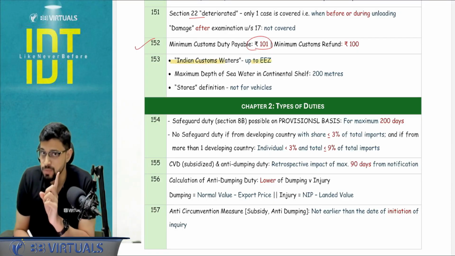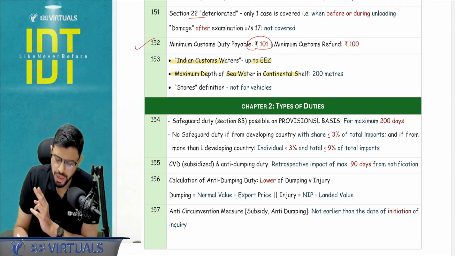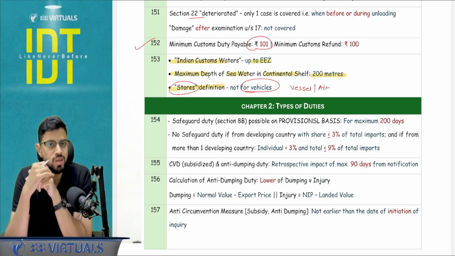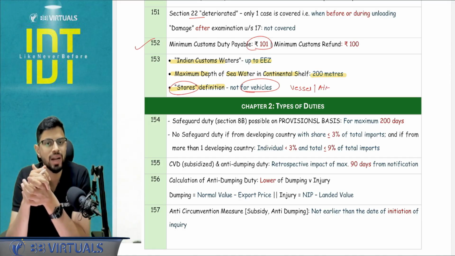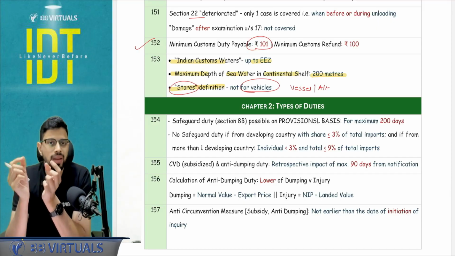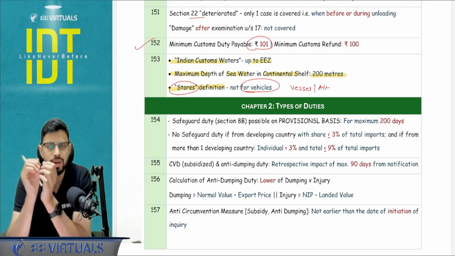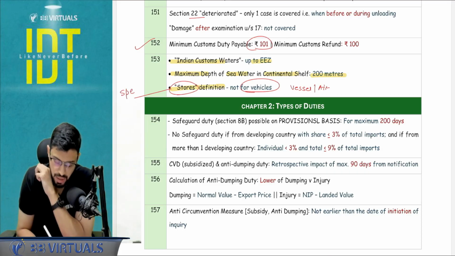Indian customs waters, it is up to the exclusive economic zone, that is 200 nautical miles. Maximum depth of sea water in the continental shelf, it is 200 meters. And the stores definition is not applicable for vehicle, it is applicable only for vessel and aircraft. I hope you will remember this. What is stores? Tell me, what is stores? Stores is basically for immediate use, for emergency. So they are not actually traded in the course of business, but rather by the fact of the definition itself, that they are coming into India or going outside India, the definition becomes applicable. Basically, the import-export procedures become applicable, and for this we have special provisions in chapter number 5.